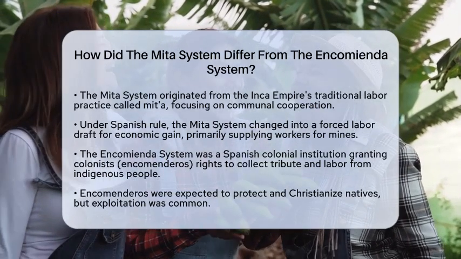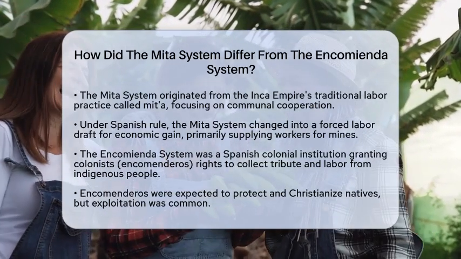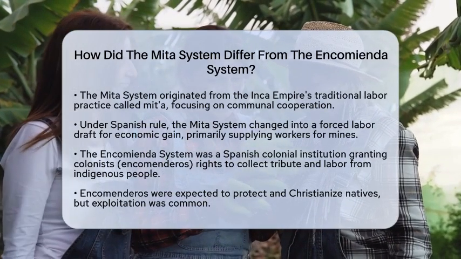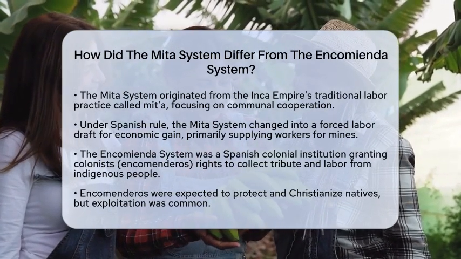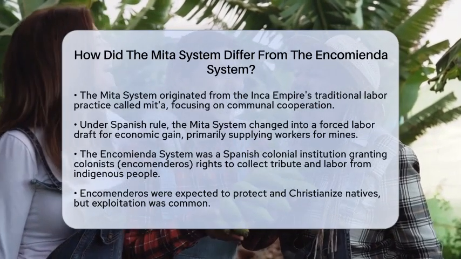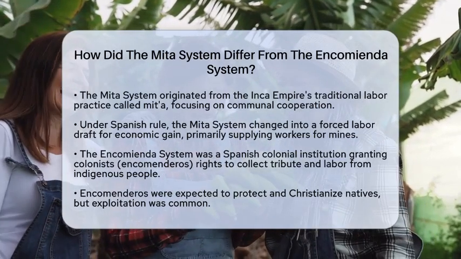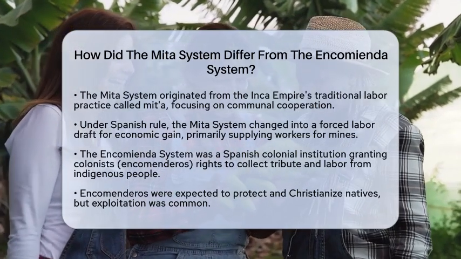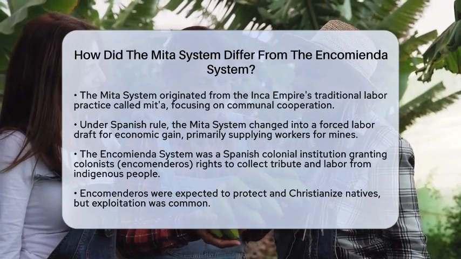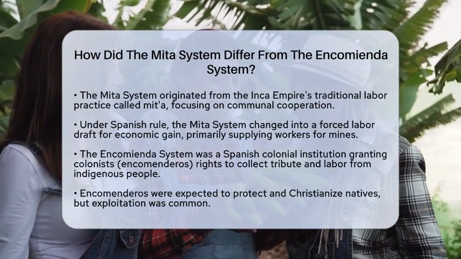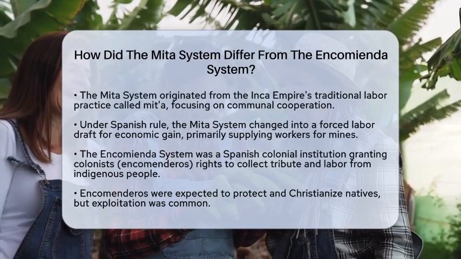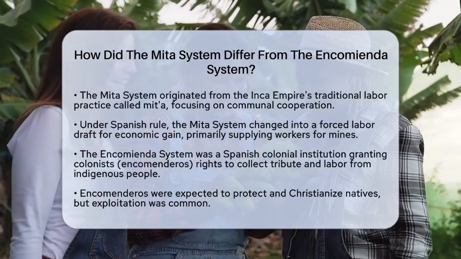The Mita system originated from the Inca Empire's traditional labor practice called Mita. This system was based on communal cooperation, where communities provided rotating labor for public projects. In return, the state supported their welfare. However, under Spanish rule, this system transformed into a forced labor draft. It primarily supplied workers for silver and mercury mines, especially in Potosí. The focus shifted to extracting labor for economic gain, often ignoring the well-being of indigenous people.